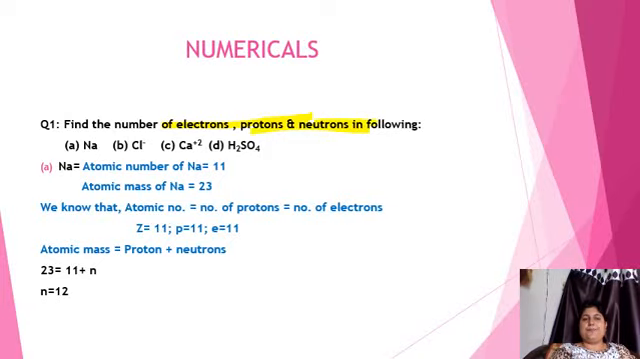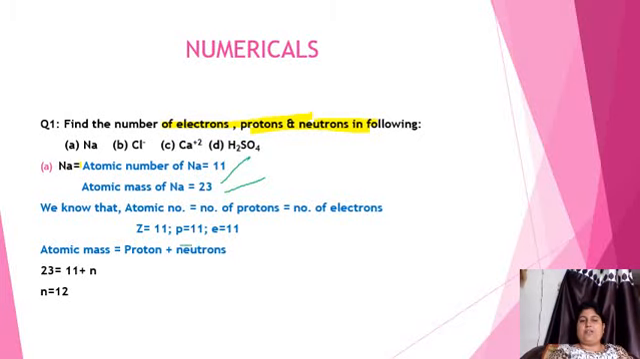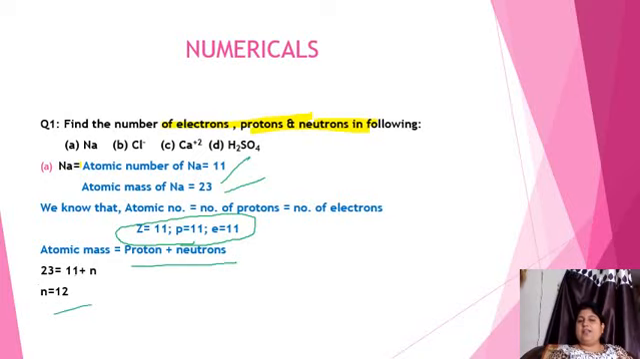First of all, sodium. The atomic number of sodium is 11 while the atomic mass of sodium is 23. We all know very well that atomic number is equal to the number of protons and the number of electrons in the case of an atom, and here sodium is an atom. So the number of protons will be 11 and the number of electrons will also be 11. While the atomic mass is equal to protons plus neutrons. Atomic mass is 23, protons 11, so neutrons will be 12.